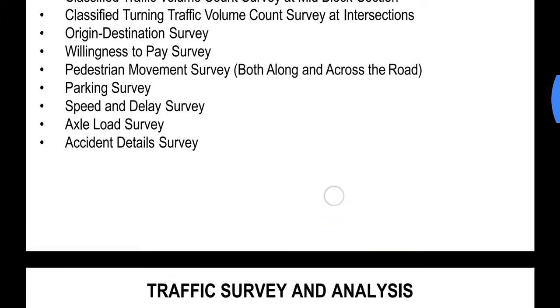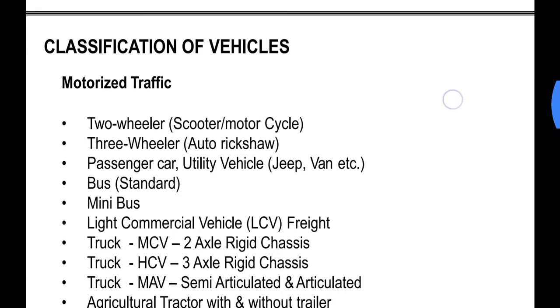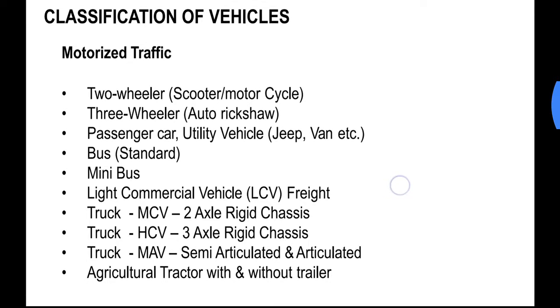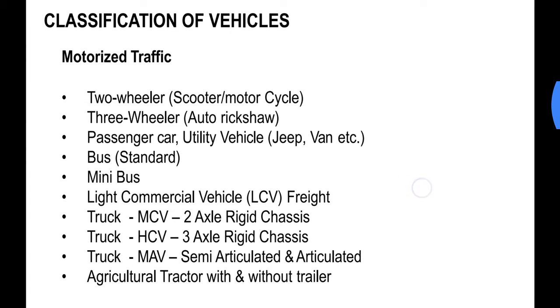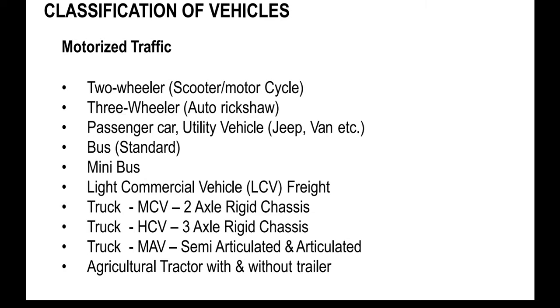Moving ahead, what are the vehicles that we consider? This is for Indian traffic. So classification of vehicles. Now motorized vehicles or motorized traffic. What are the classifications?